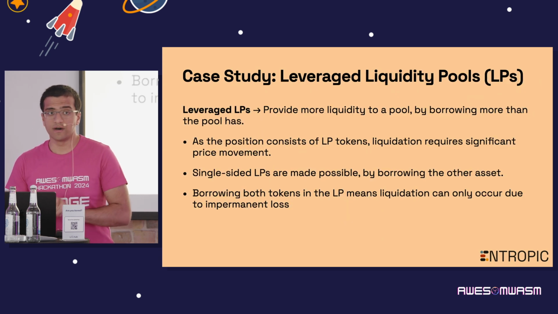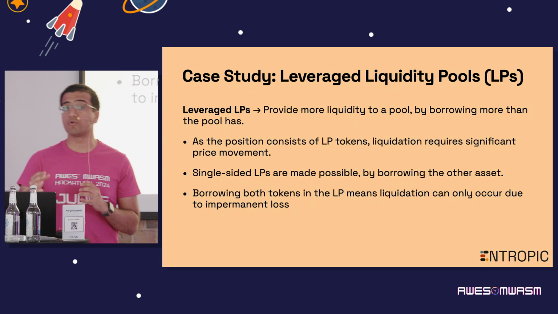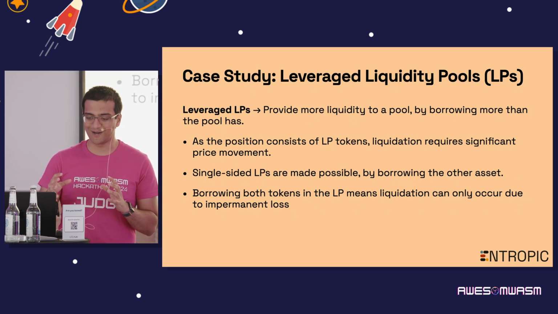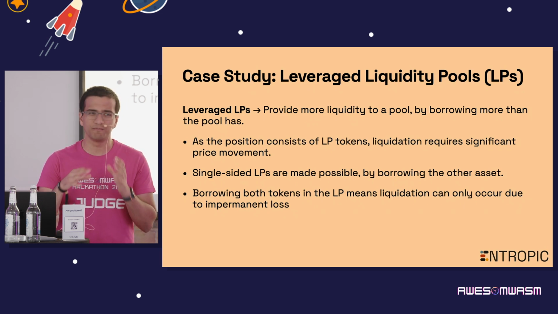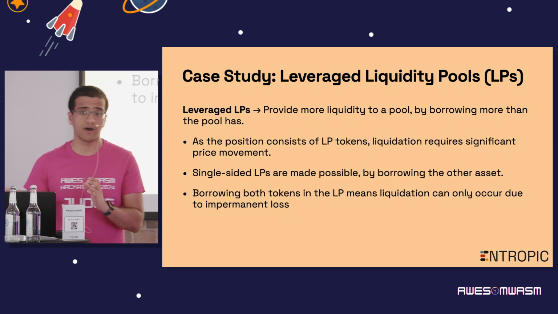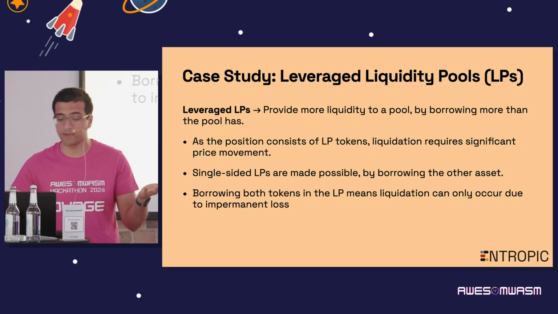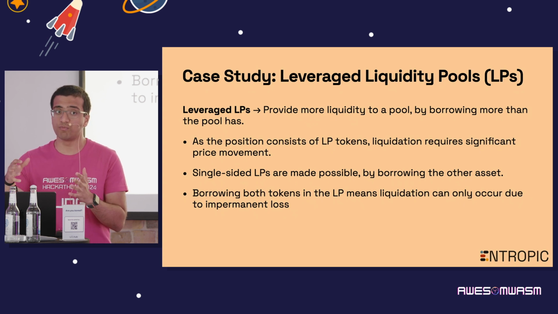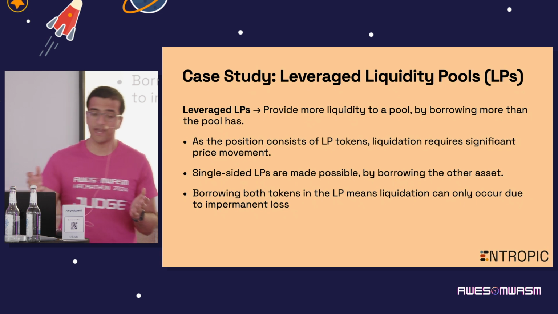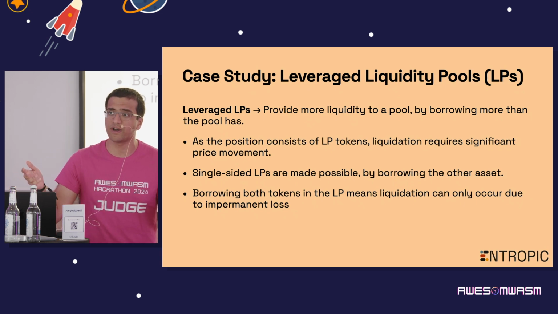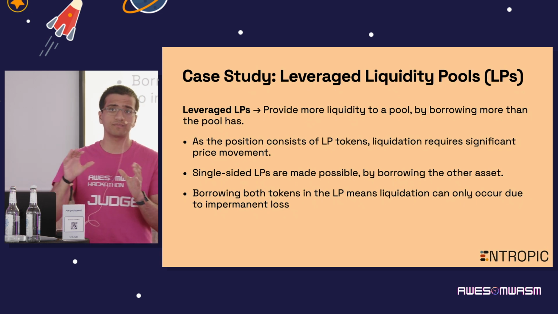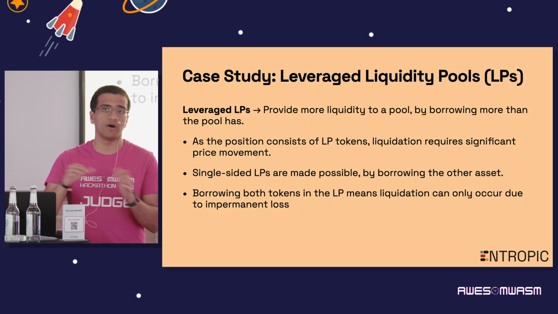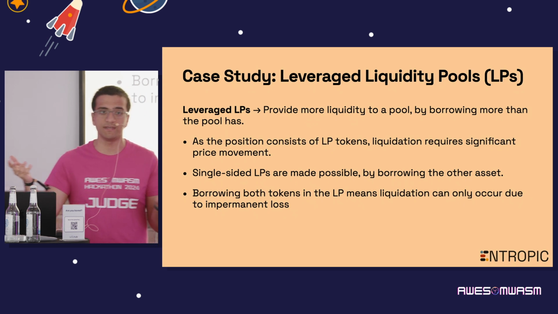The second case study is a lot more complicated. This is probably one of the most complicated protocols that exists on Kujira right now, and this is live on mainnet already. It's leveraged liquidity pools. And what we basically want to accomplish with this is, let's say we have someone who wants to provide assets to generate trading revenue on the Atom USDC pair.